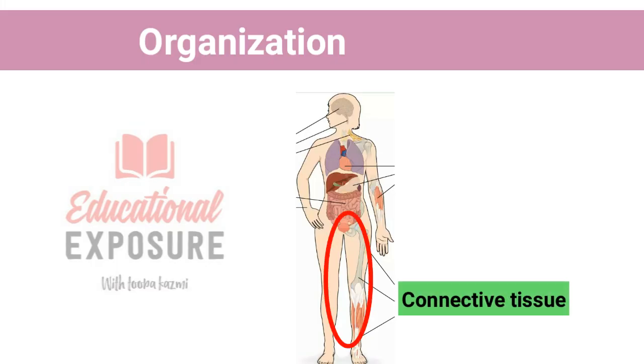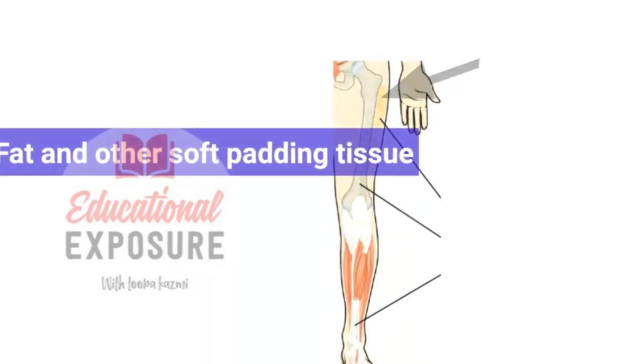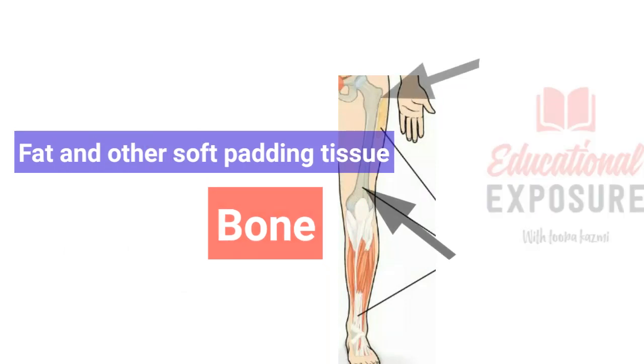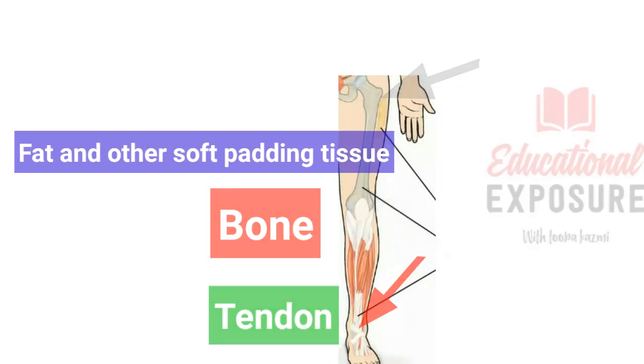The next is connective tissue. As its name suggests, connective tissue makes up a connective web inside our body. Connective tissues are also involved in making our bone, tendon and fat.